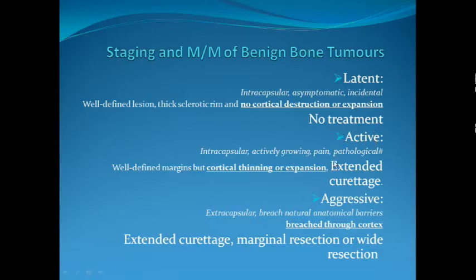Active bone tumors, however, keep growing actively and become symptomatic, become painful, and may even cause pathological fracture because of cortical expansion and thinning. So usually what we do is an intralesional excision. I have already shown what curettage means. It is a type of intralesional excision that we employ in benign bone tumors. And aggressive tumors, since they breach the natural anatomical barriers and spread through the cortex, might need extended curettage or sometimes even marginal or wide resection.